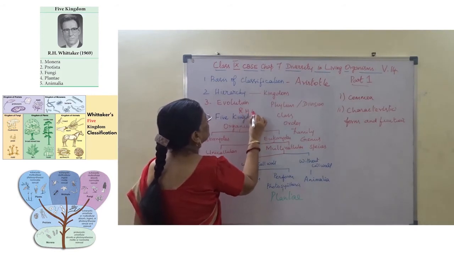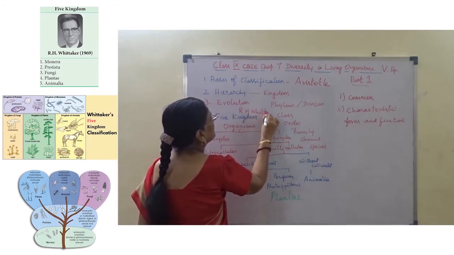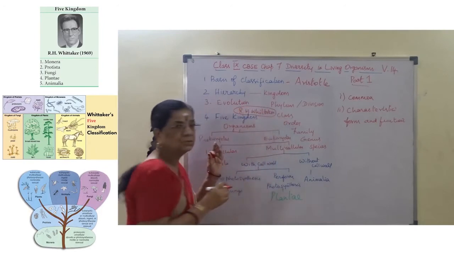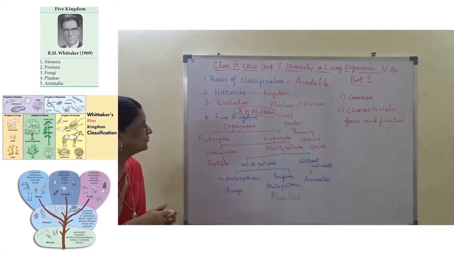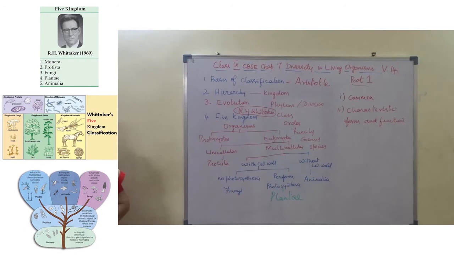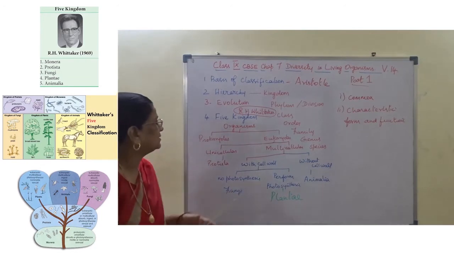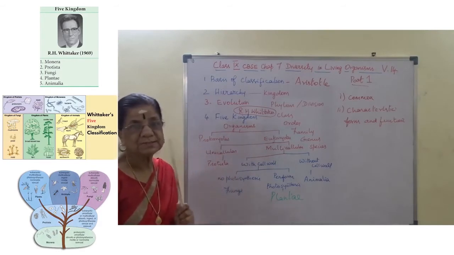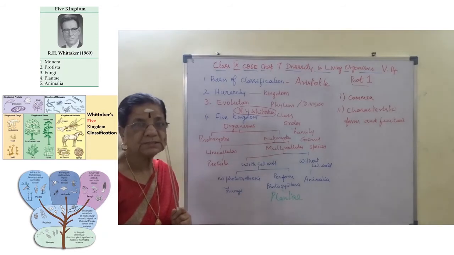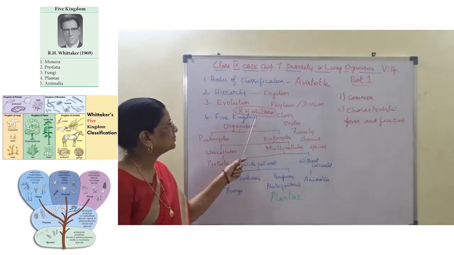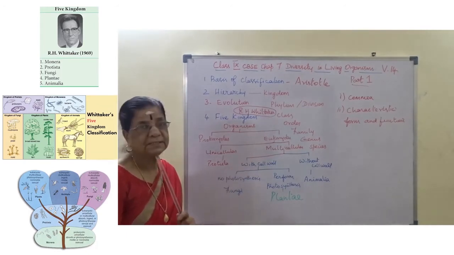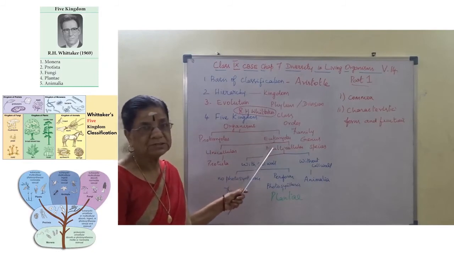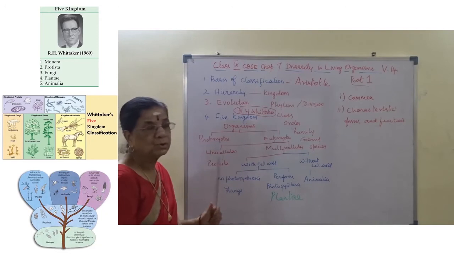R.H. Whittaker classified these organisms into five kingdoms. Right? So now this is called the five kingdom concept developed by R.H. Whittaker. Spelling: W-H-I-T-T-A-K-E-R. Whittaker. Okay. So prokaryotes and eukaryotes, and then unicellular prokaryotes, they have